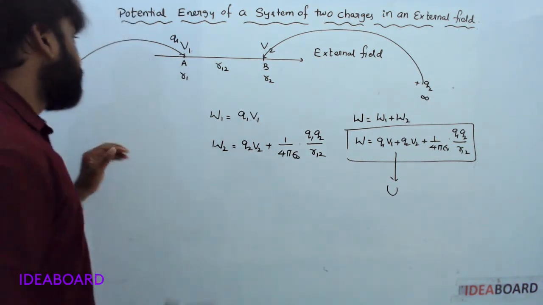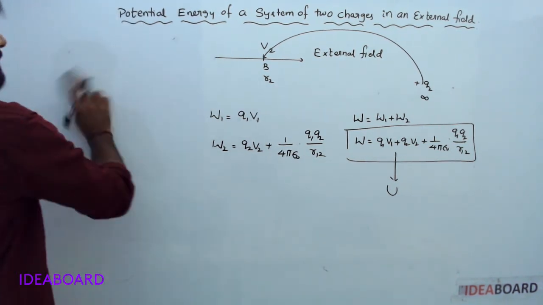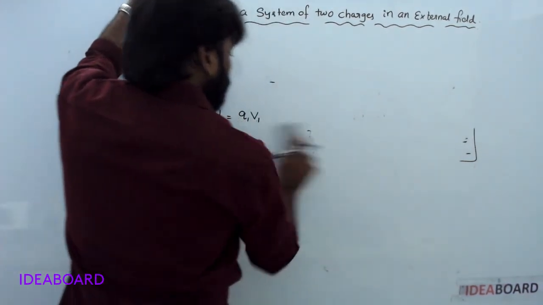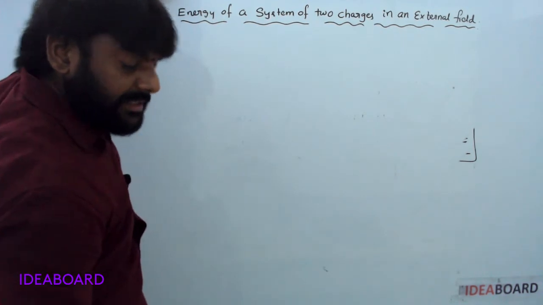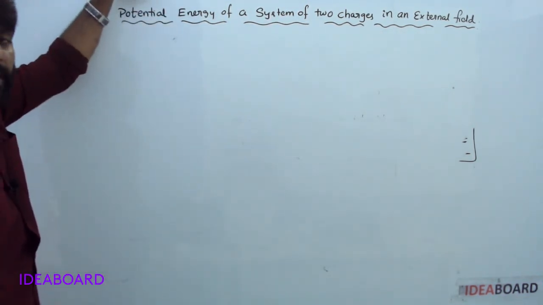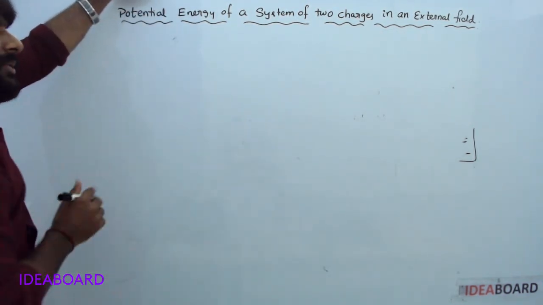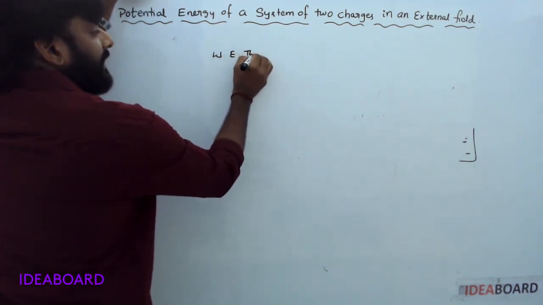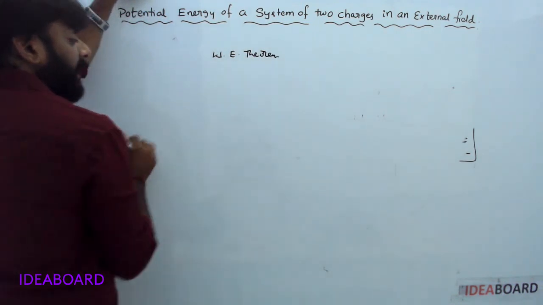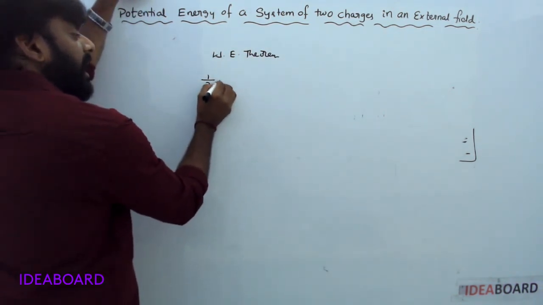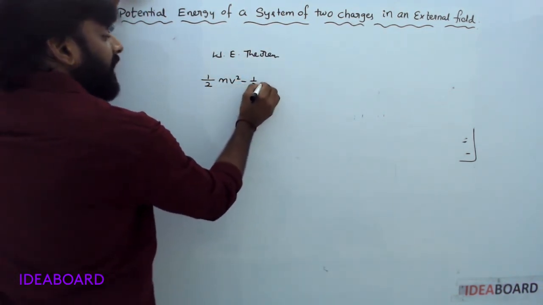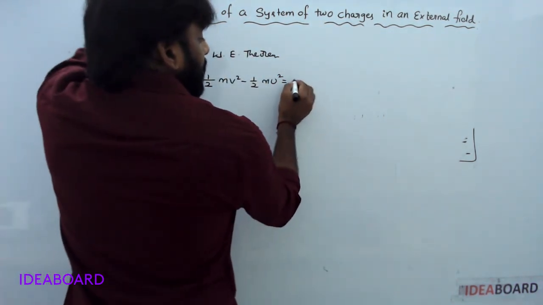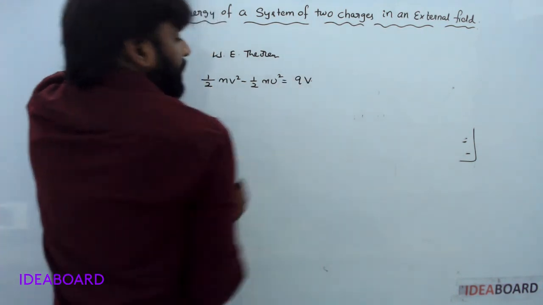Now, in an external field, uniform or non-uniform, one charged particle is accelerated. In that case, by using the work energy theorem, you know that one: half mv square minus half mu square is equal to potential energy QV.